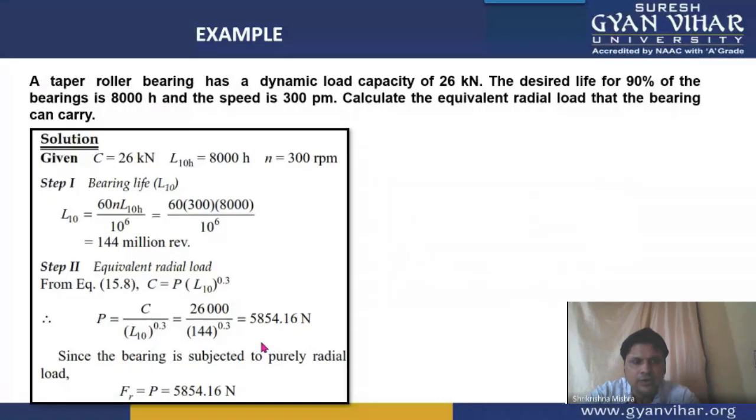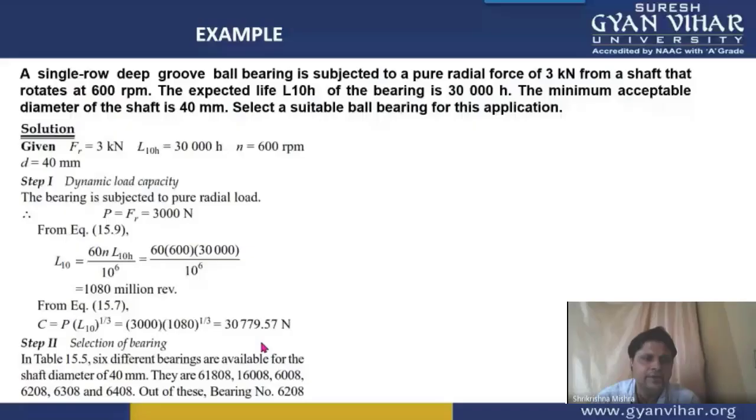One more numerical we will do, students, in order to work on this topic. All right, so this is the numerical. A single row deep groove ball bearing is subjected to a pure radial force of 3 kN from a shaft that rotates at 600 rpm.